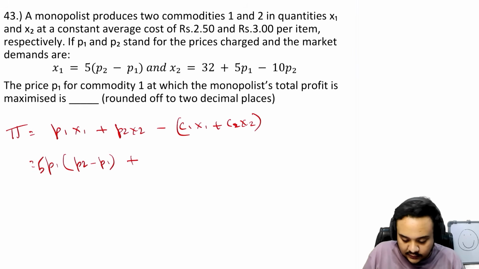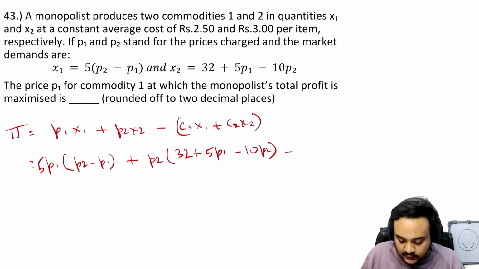Then you have p2, and x2 is this 32 plus 5 p1 minus 10 p2, minus 12.5 p2 minus p1, and 3 into 32 plus 5 p1 minus 10 p2.